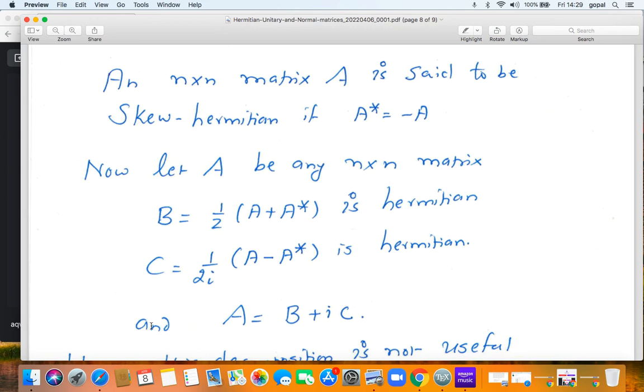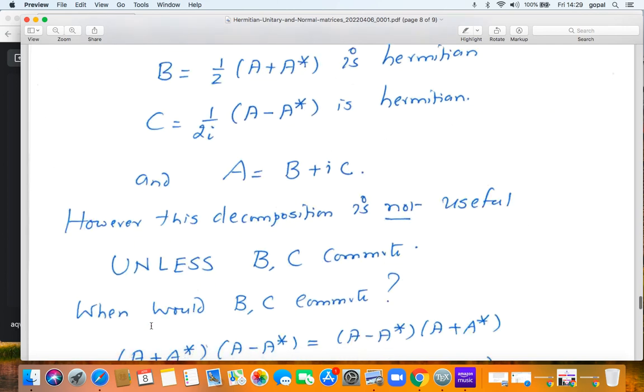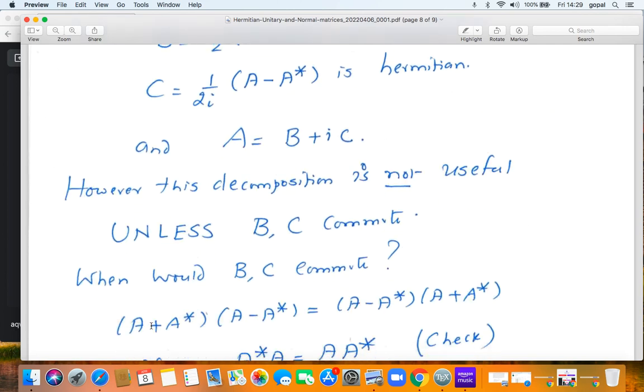A has become B plus iC. Now, however, this decomposition is not going to be useful unless B and C commute. You need the commutativity of B and C in order for this to make sense. So when would B and C commute? Let us write down B and let us write down C.